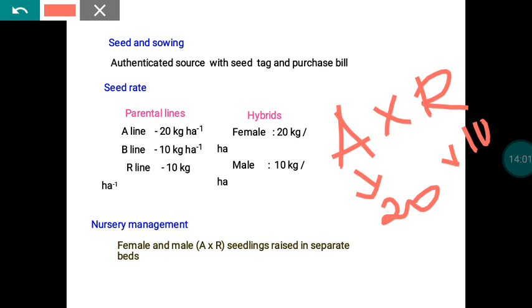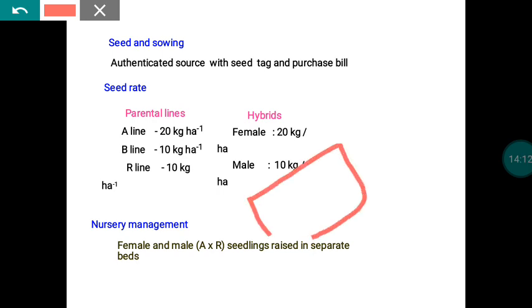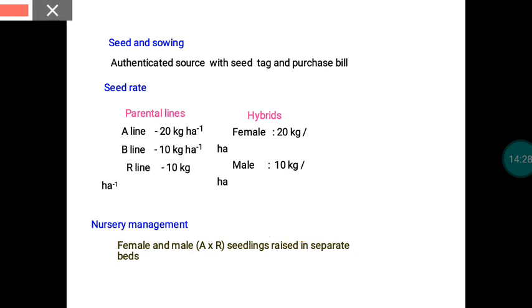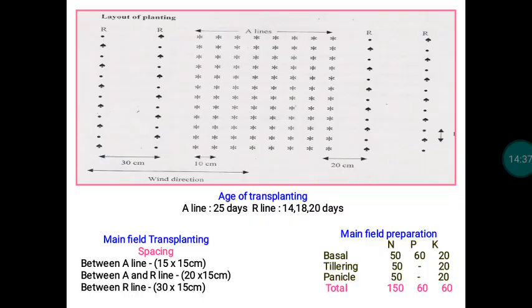Here also we are following transplanting. Once we follow the transplanting operation, we have to raise the nursery. We need a separate nursery for the A line material, and in an isolated block we raise the nursery for the R line also. So we maintain two blocks, one for the A line and another for the R line, in separate beds. Once the seedlings are ready, we have to transplant them.